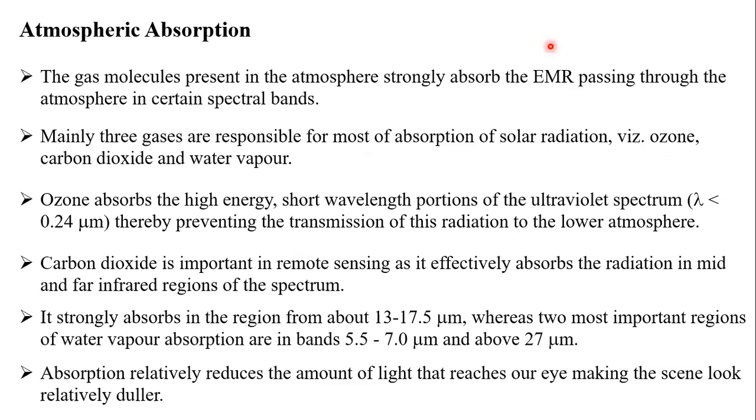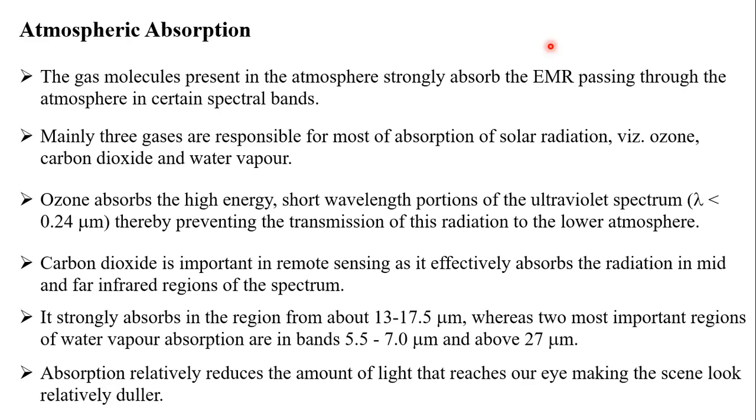So, atmospheric absorption, students. We have discussed scattering, and now we are discussing absorption. Gas molecules present in the atmosphere absorb the electromagnetic radiation passing through it. Mostly ozone, carbon dioxide, and water vapor absorb these electromagnetic radiations. If there is more carbon dioxide, absorption is more, so generally it leads to global warming.